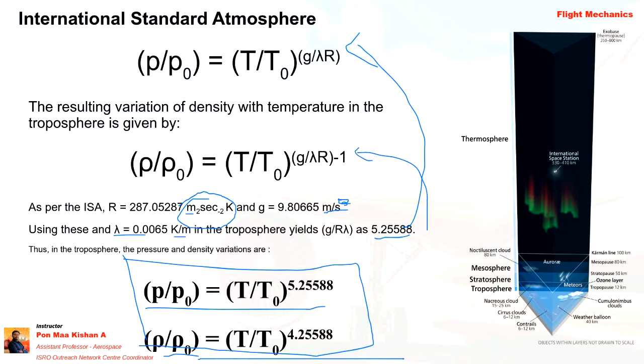So substituting these known values, if I know the pressure at the surface and I want to calculate at 11 kilometer altitude how much the pressure, how much the temperature, how much the density, we can calculate. There was a problem related to this topic, so I will be taking that problem during the tutorial.